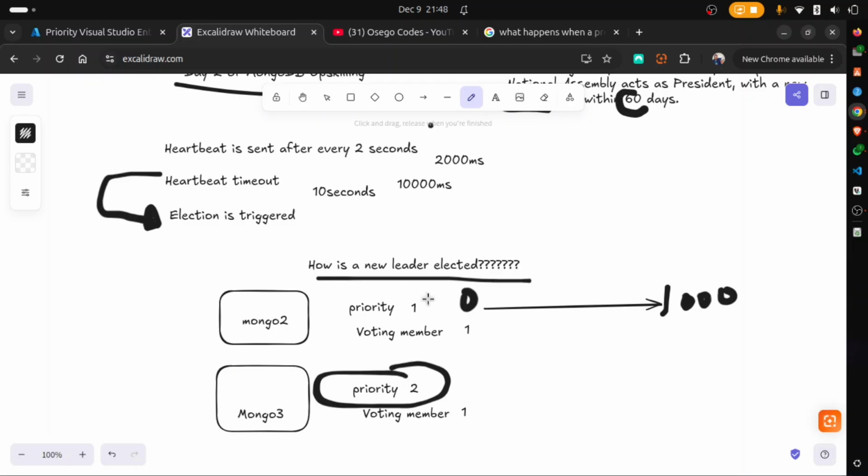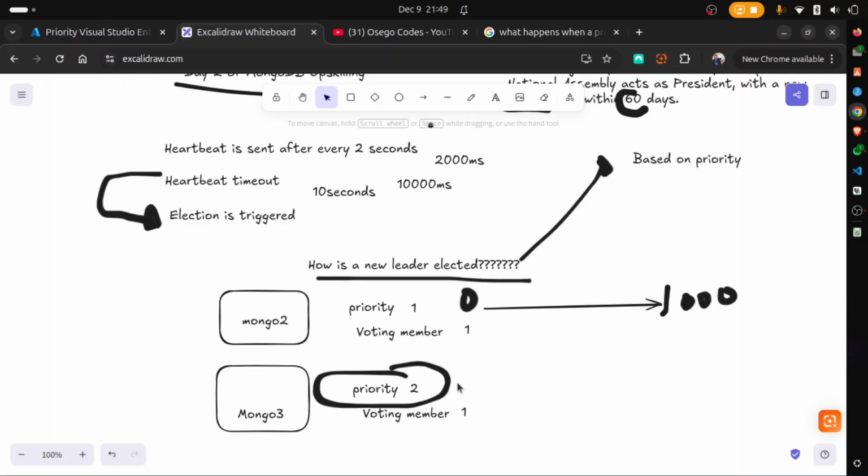How is a new leader elected? So 1, let's have those points here: 1, based on priority. Because Mongo 3 has a priority of 2, that will now be the new primary.